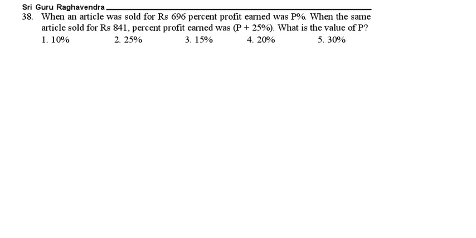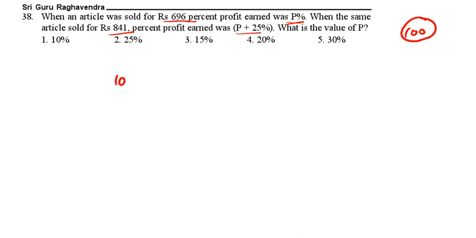When the article was sold for 696, the profit percentage was P%. When the same article was sold for 841, the percent profit was P plus 25%. What is the value of P? Originally cost price is 100, when it is sold for P profit. And if it is sold for P plus 25, it is 125.